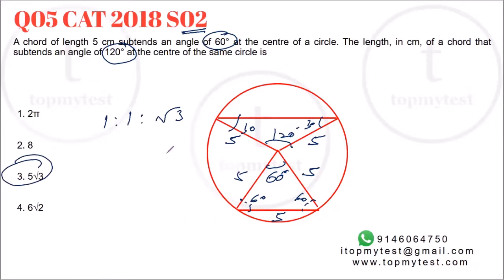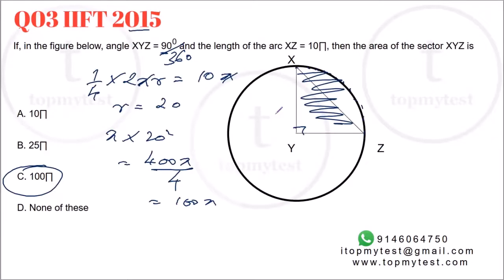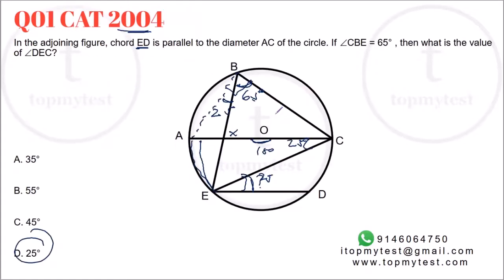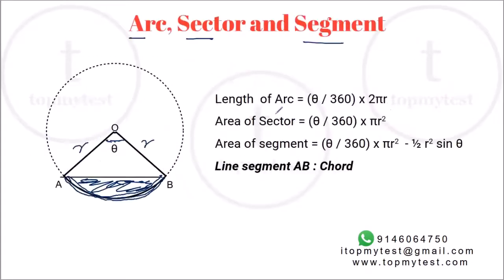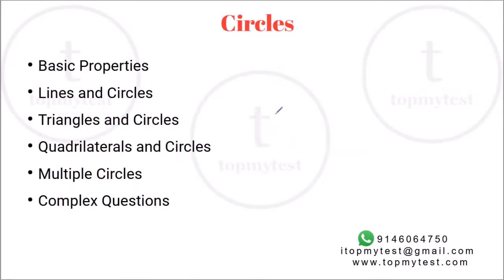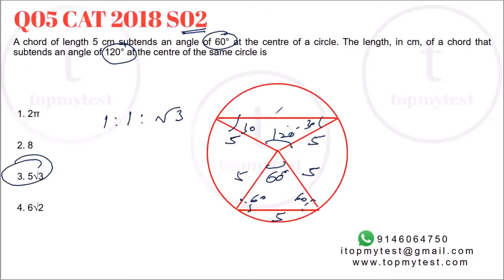Under 1 minute in most cases, maybe 2 minutes, under 2 minutes for sure. Pretty straightforward question if you know special triangles and the basic properties of a circle. As you saw, the questions in circles are not going to be standalone. They will use other concepts as well. In the future part of this series, we will be looking at other properties of a circle, as well as extend it to other combinations of different properties of lines, triangles, quadrilaterals, etc.